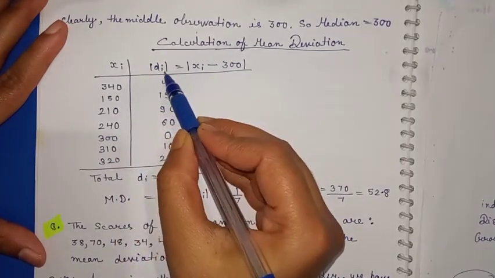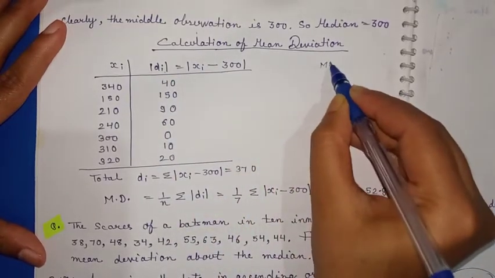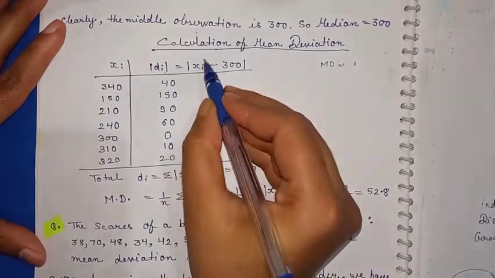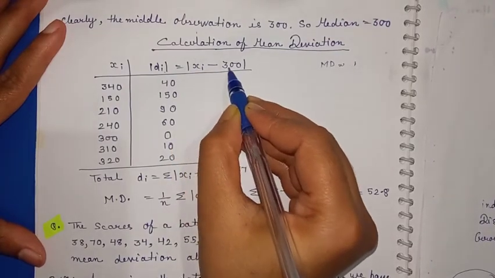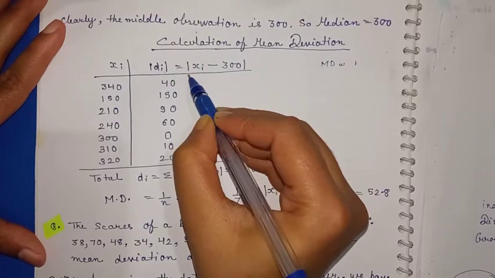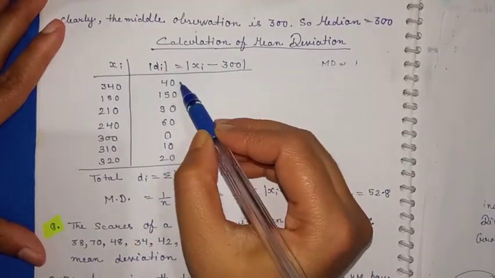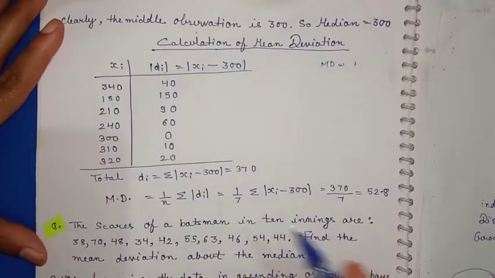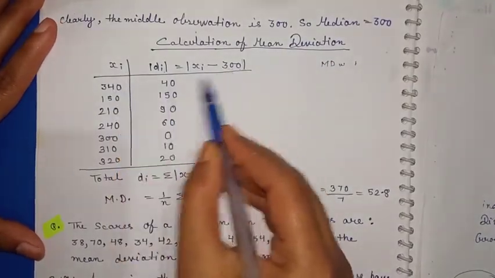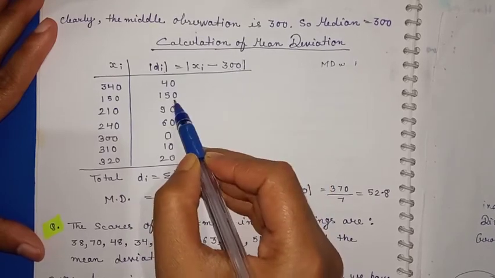First we find di: since we are finding the mean deviation with respect to the median, xi is subtracted by the median 300 and written in modulus. Modulus means any negative value also becomes positive. So 340 minus 300 is 40, and 150 minus 300 becomes 150.